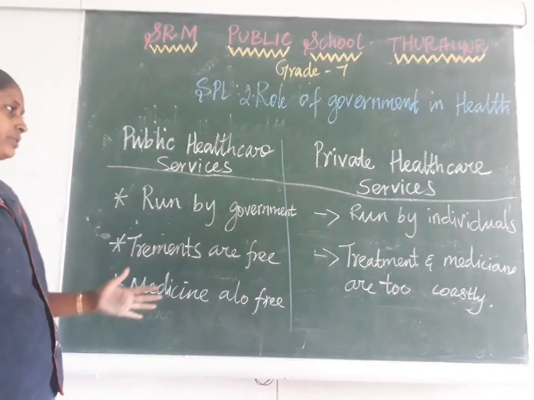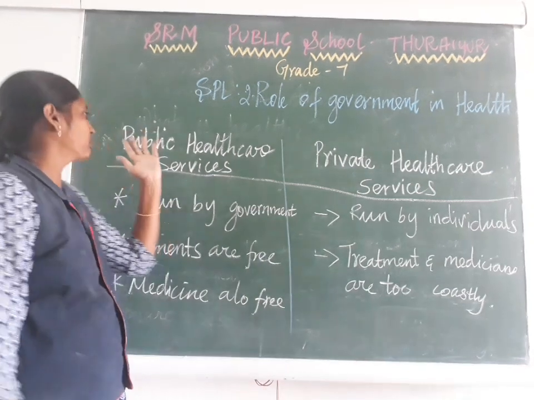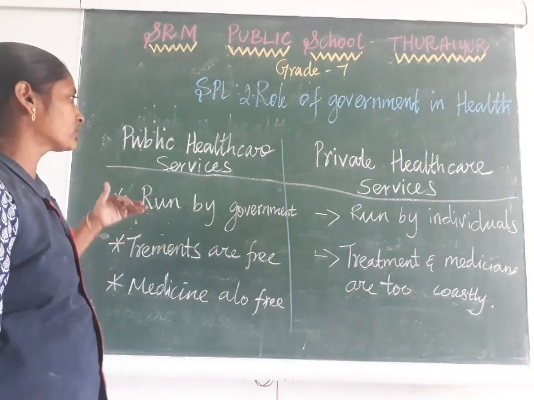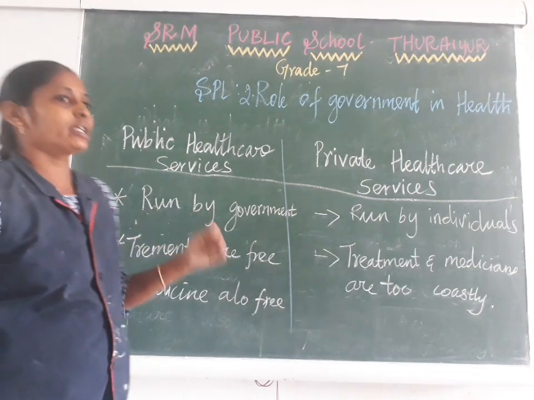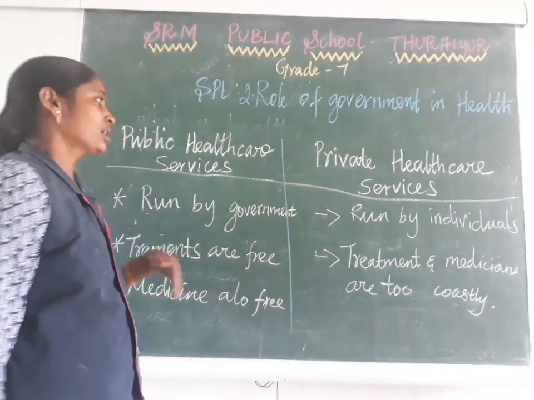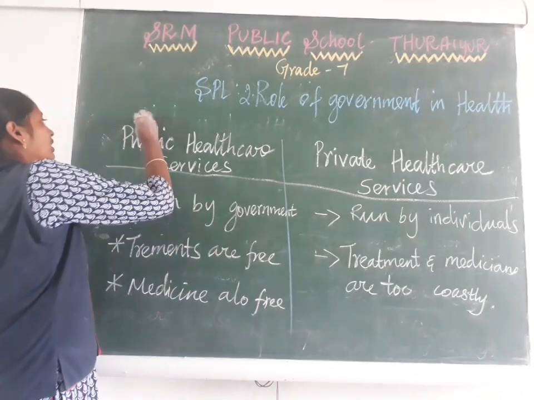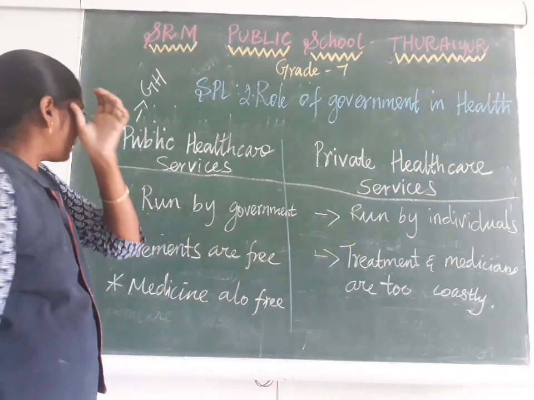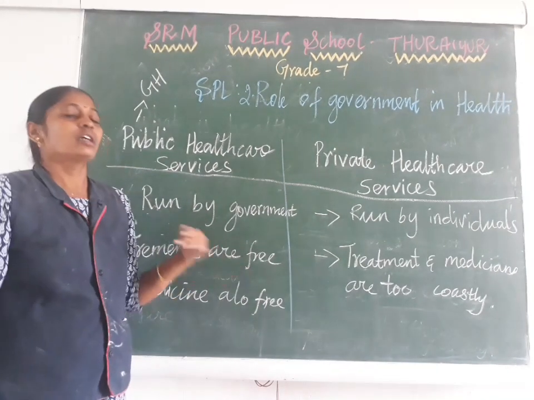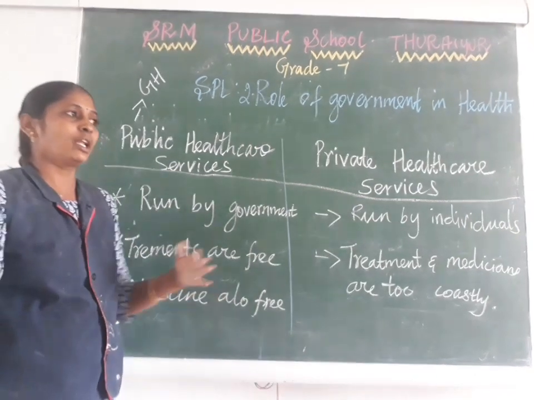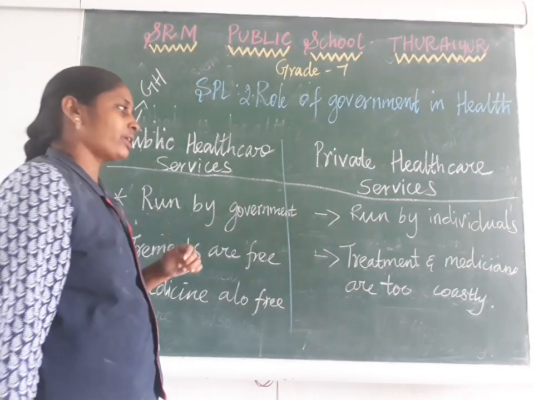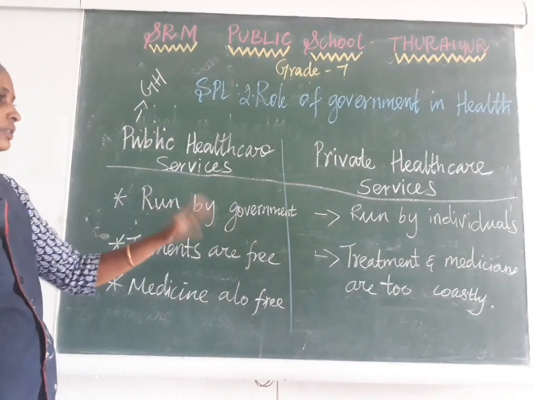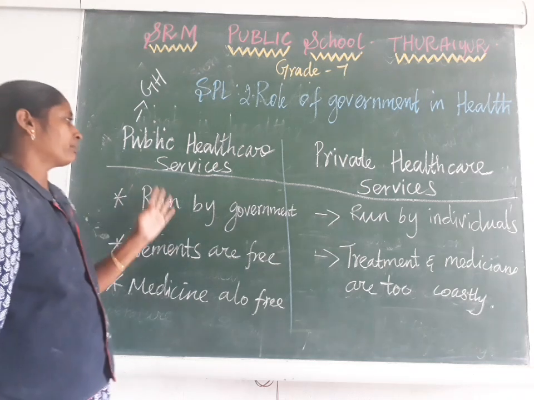So in India we get healthcare services in two ways. Okay, one is public healthcare service, another is private healthcare service. Public healthcare service is run by the government. The government collects tax, and from the tax amount the government runs the public healthcare service. Often we hear the word GH, government hospital. That all comes under the public healthcare service. Okay, private hospital, we know very well, that is called private healthcare services. Here I gave some differences between public and private healthcare service.